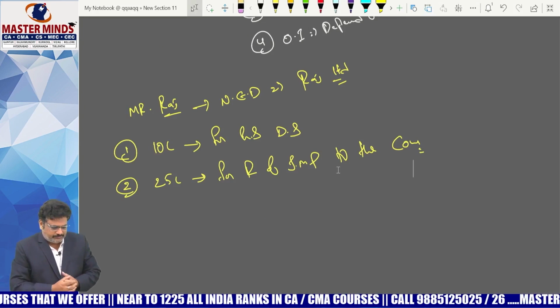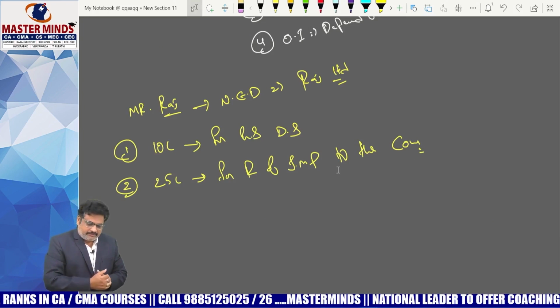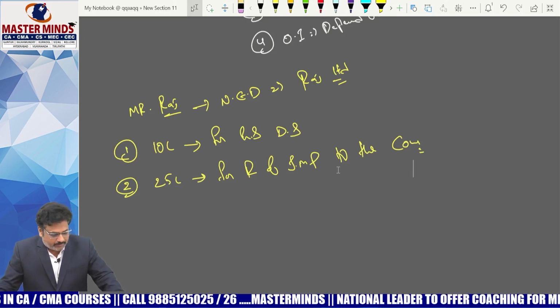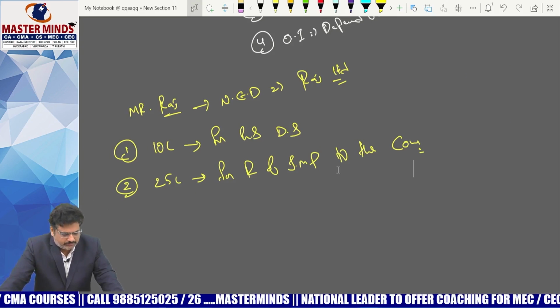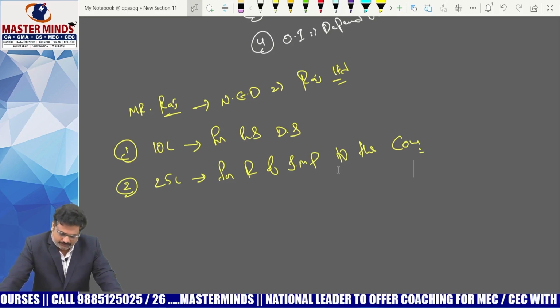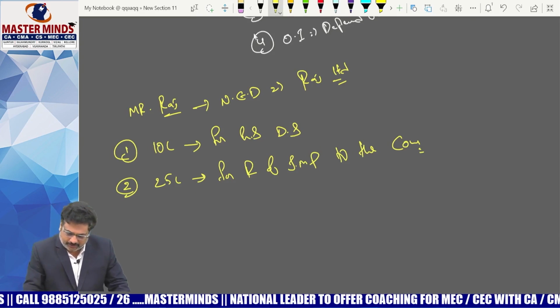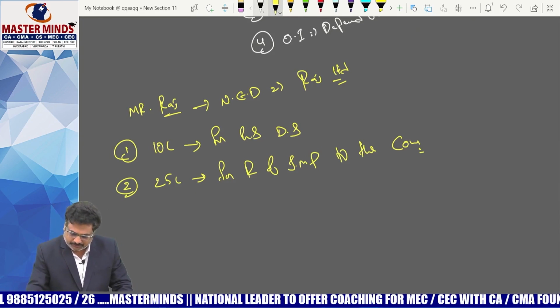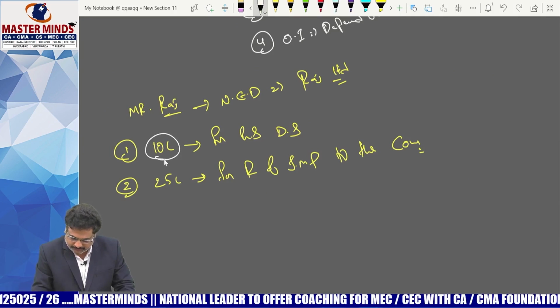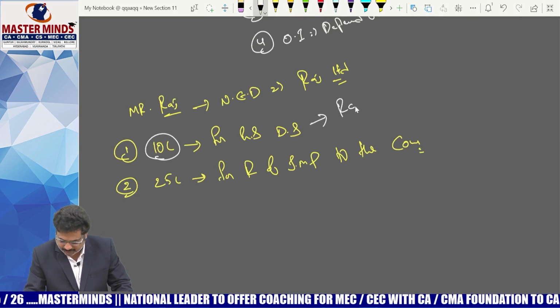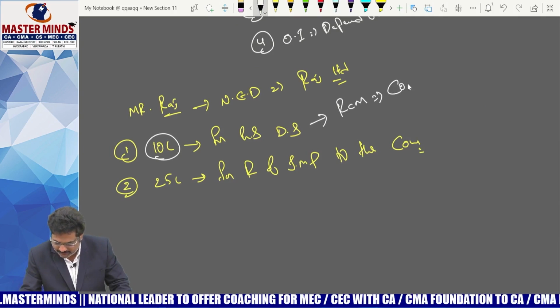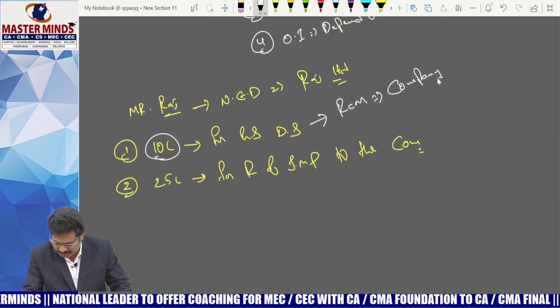The 10 lakhs he received in the capacity of the director will be covered under RCM, and on this 10 lakhs, as per RCM, the company is liable to pay the GST.